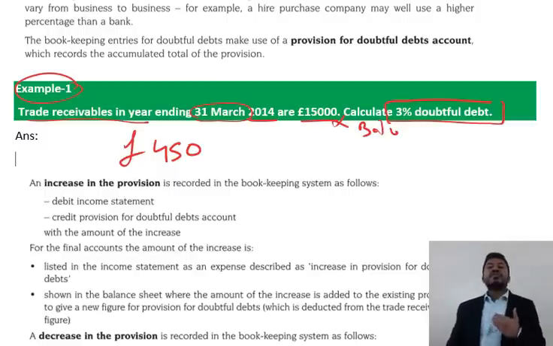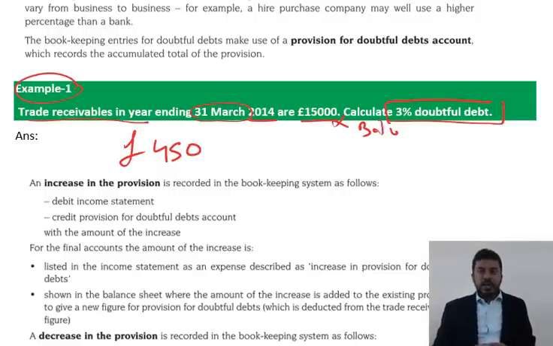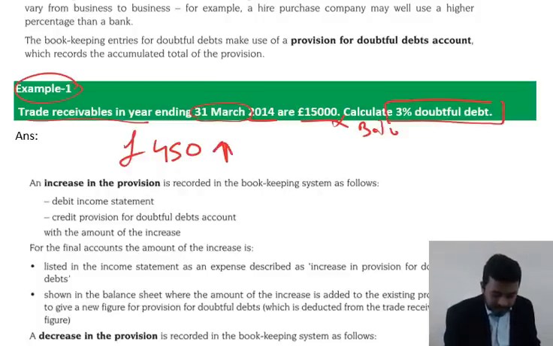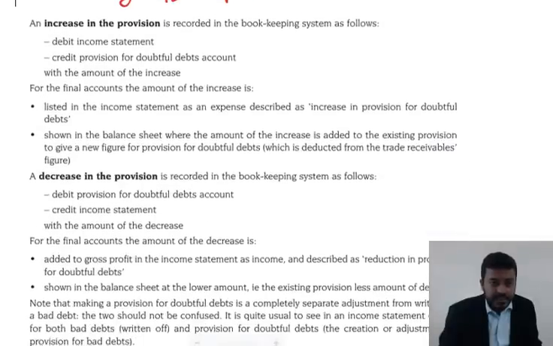Okay, now moving to the rules of doubtful debt. How do you show it in the financial statements? In the income statement, if there is an increase of doubtful debt, no good thing, it's an expense. But if there is a decrease in doubtful debt, oh good, it's income. How do you know increase or decrease? You need to compare with the previous year's doubtful debt. Sometimes it's given, sometimes it's not. If it's the very first year, there is none. So in this particular question, this is the first year, it's straight away an increase.